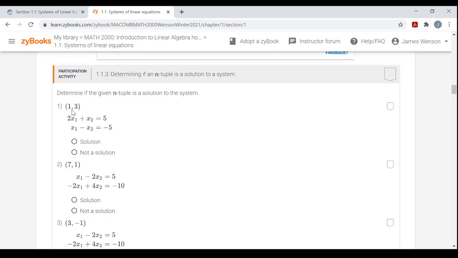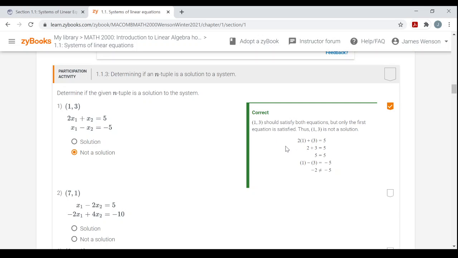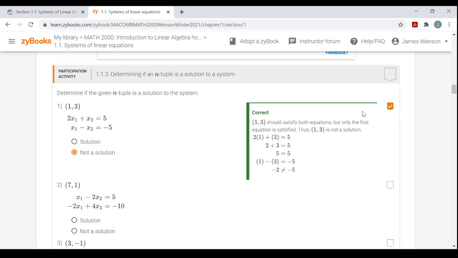So is the ordered pair (1, 3) a solution to 2x1 plus x2 equals 5 and x1 minus x2 equals negative 5? To check, I replace x1s with 1 and the x2s with 3. Is 2 times 1 plus 3 equal to 5? Yes, that's true. 2 plus 3 equals 5. Is 1 minus 3 equal to negative 5? No, it's not. That'd be negative 2 equals negative 5. So this ordered pair is not a solution. And again, the explanation over here, and you see that question's complete. Put a little check mark.